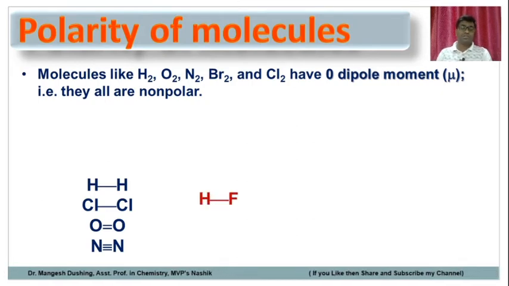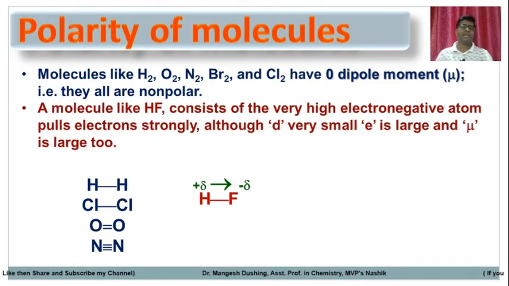Similarly, suppose an HF molecule is there. In the HF molecule there is a charge separation because fluorine is more electronegative than hydrogen. So this molecule possesses a dipole moment, from electropositive hydrogen to electronegative fluorine. A molecule like HF has a very highly electronegative atom that pulls electrons strongly. Although d, the distance, is very small, the charge is very large. That's why mu is large too. So charge separation is large, that's why the dipole moment is large.